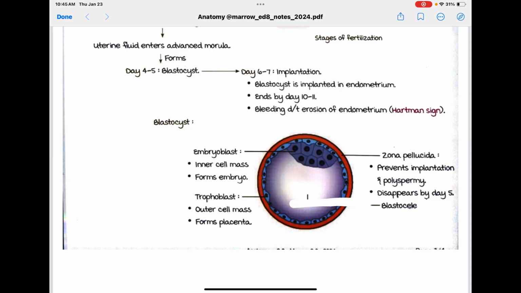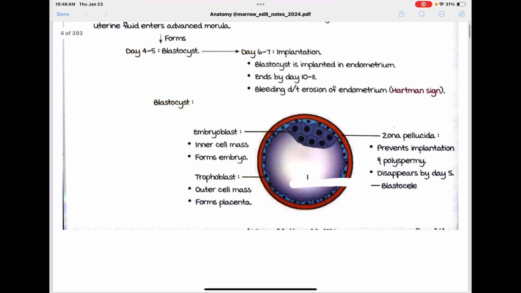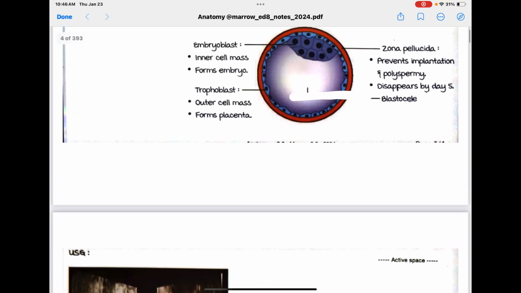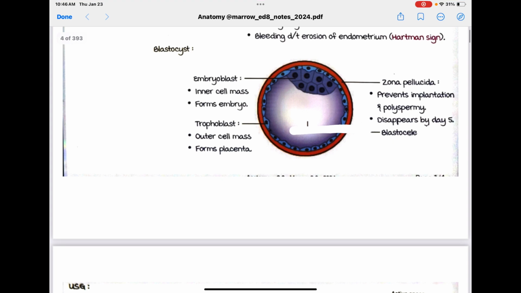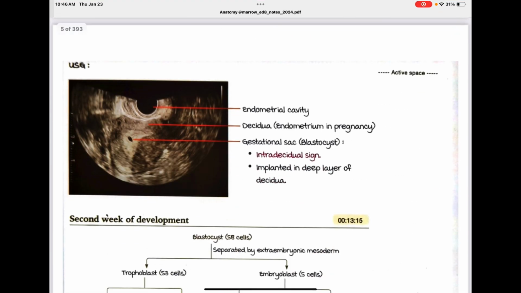Zona pellucida prevents implantation and polyspermy. Disappears by day 5. Blastocele is the cavity. Ultrasound, endometrial cavity, decidua. Endometrium in pregnancy is called decidua. Gestational sac, blastocyst, intradecidual sign. Implanted in deep layer of decidua.